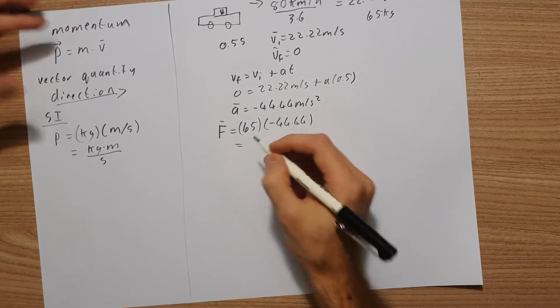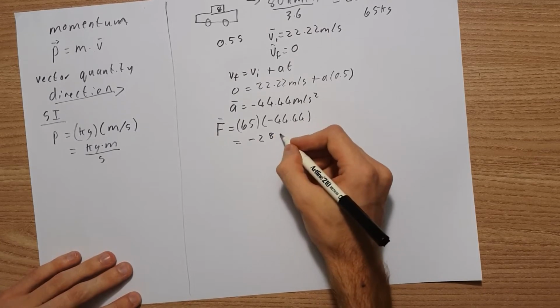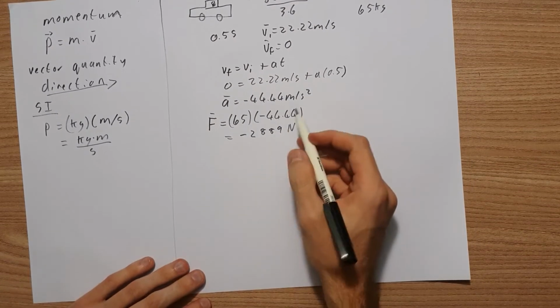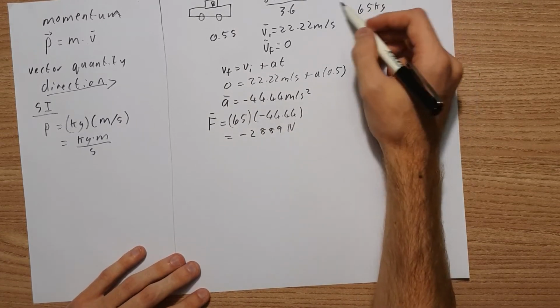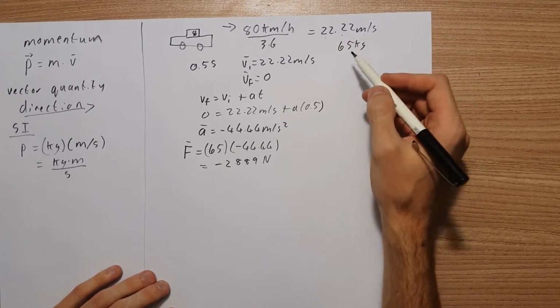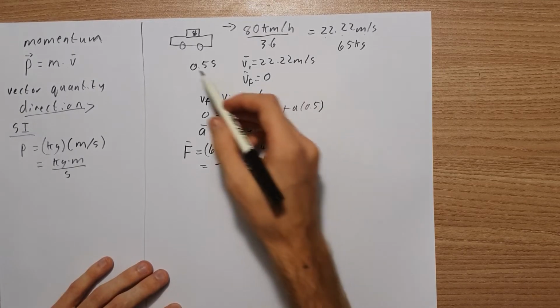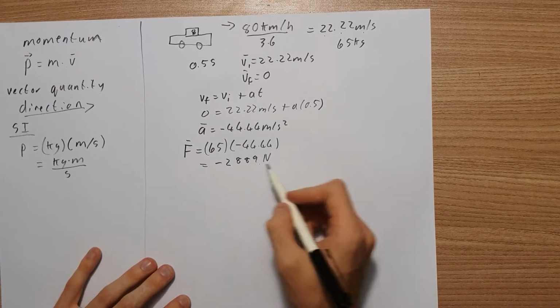Multiplying that together, you get a force of 2,889 newtons. That's how much force is needed to stop me in 0.5 seconds when moving at 22.22 meters per second, which is an enormous amount of force.